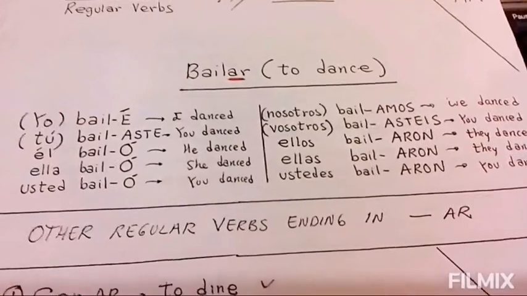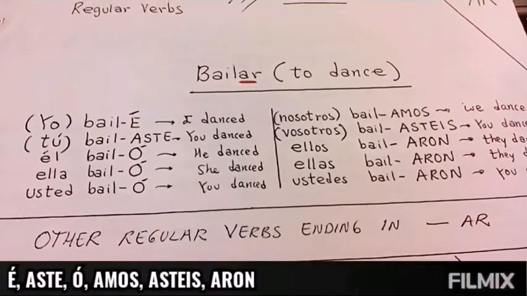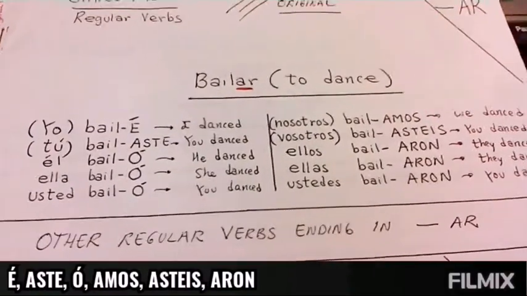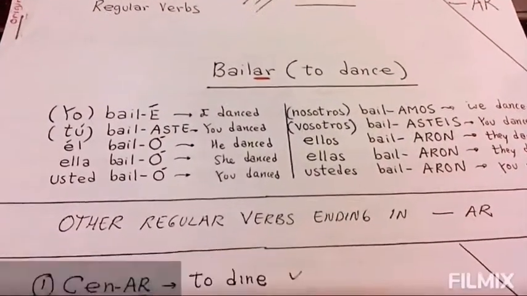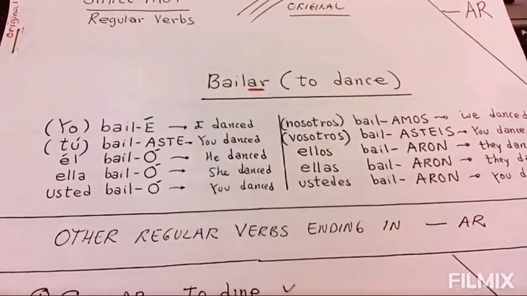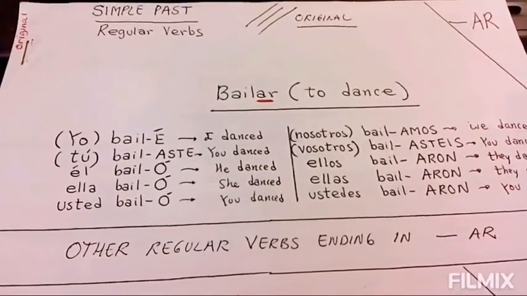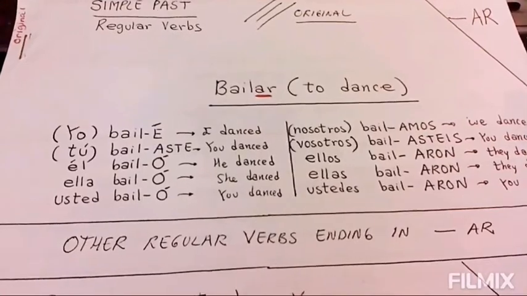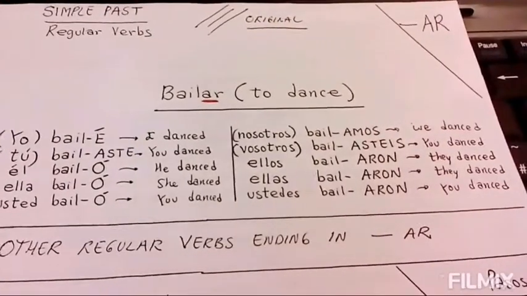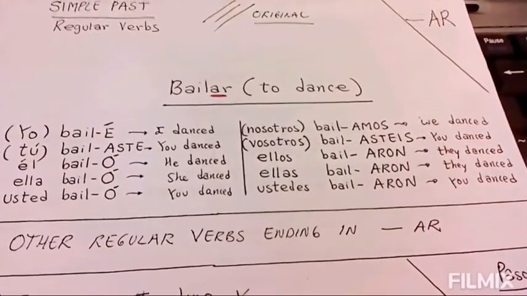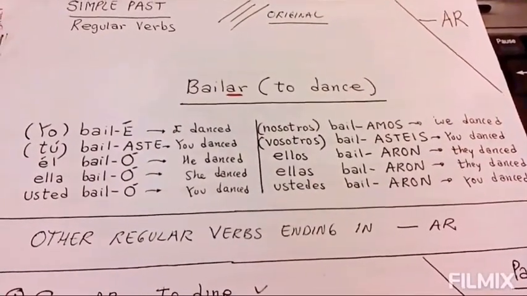So the 6 endings for regular verbs that end in AR are the following: é, aste, ó, amos, asteis, aron. So if I wanted to conjugate the verb bailar in the past tense, I would say yo bailé, tú bailaste, él bailó, ella bailó, usted bailó, nosotros bailamos, vosotros bailasteis, ellos bailaron, ellas bailaron, ustedes bailaron.